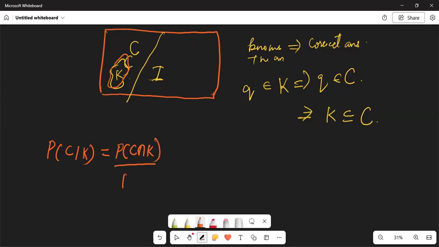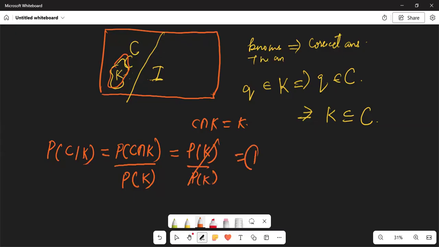The formula says that it is P(C intersection K) upon probability of K. This is P(K) upon P(K), because C intersection K is nothing but K itself, because K is contained entirely in C. And this cancels out to give 1. So we have found that the probability of correct answer given he knows the answer is 1.